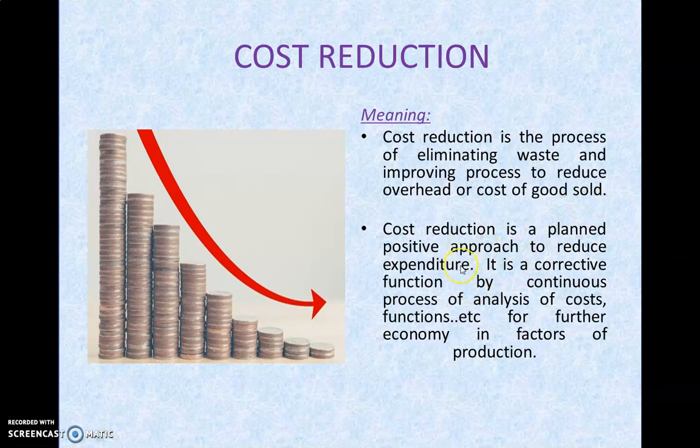It is a continuous process also, because reducing your cost of production is possible only through continuous research as well as analysis of cost, and it is the best possible way to maintain your factors of production in an economical way.